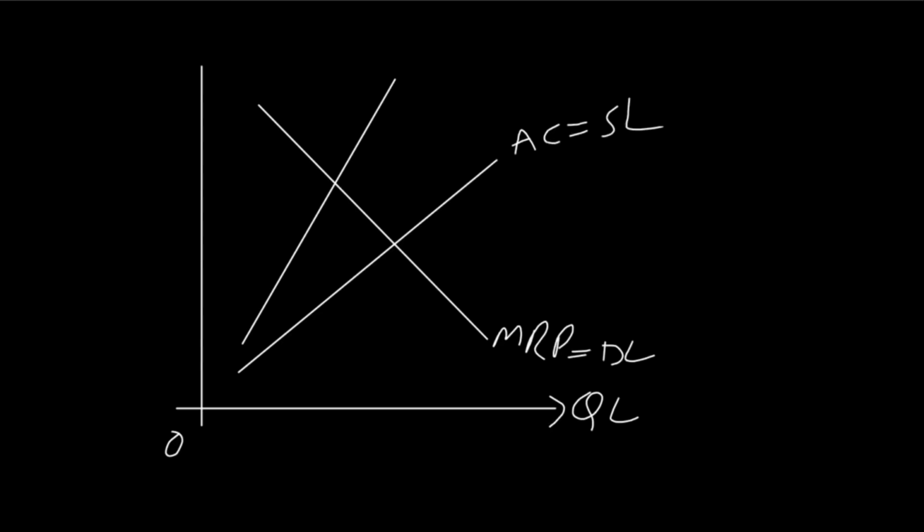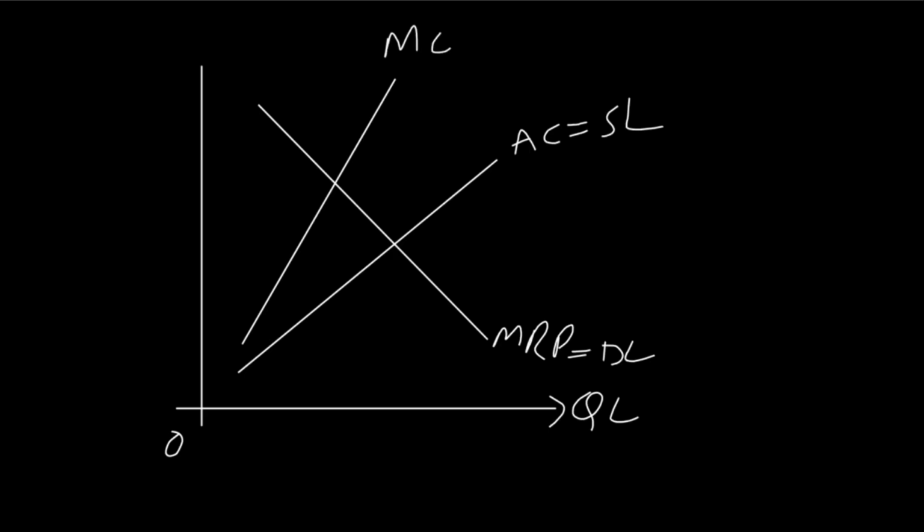A monopoly trade union is the single association of workers which works for the benefits of its member workers. And to make a graph for monopoly trade union and monopsony employer, what we have to do is draw three lines like this. And what do these three lines show? We can label them. This is the marginal revenue product of labor, which is also known as demand for labor. This is the average cost of labor, which is also known as supply of labor. And this is the marginal cost of labor.